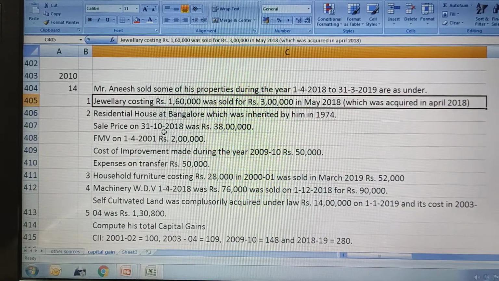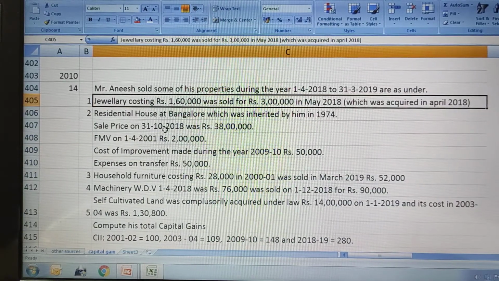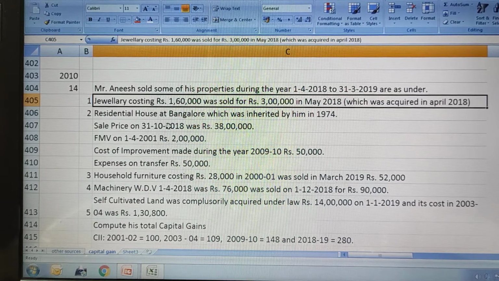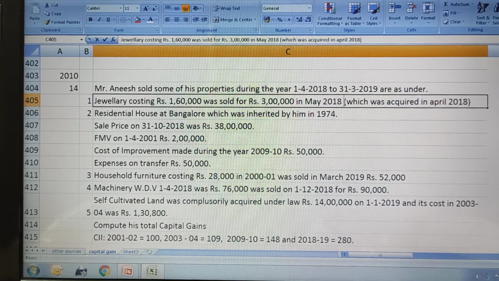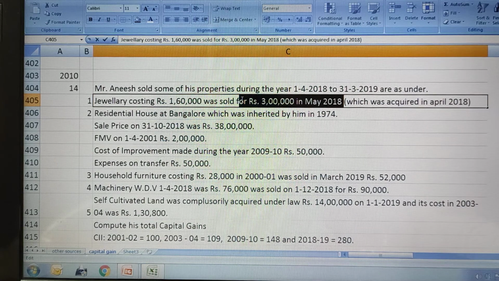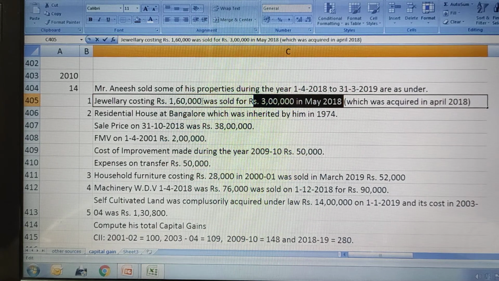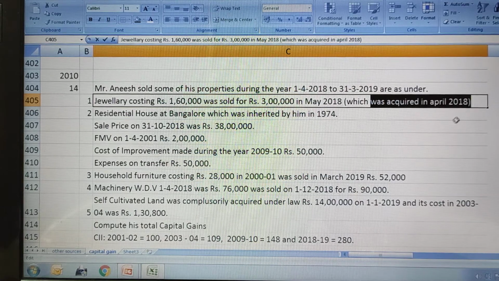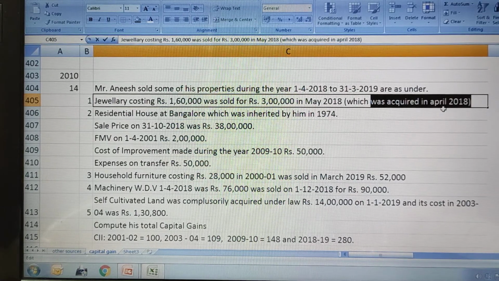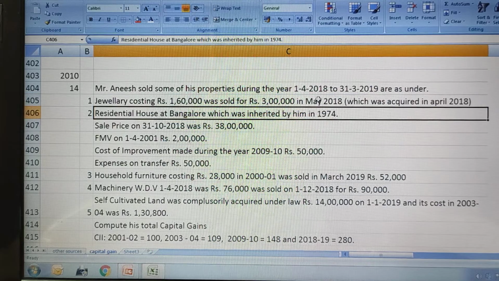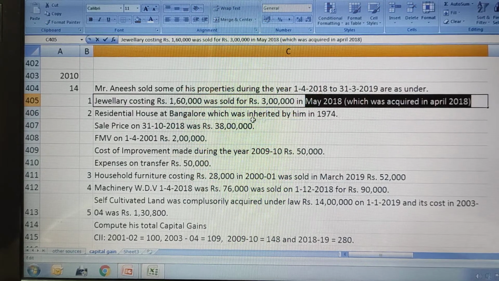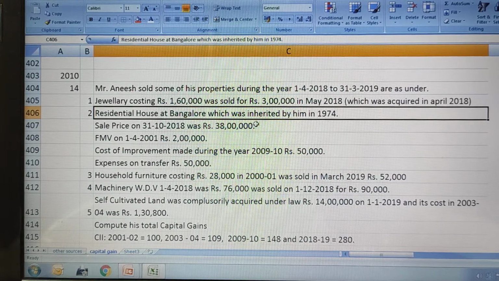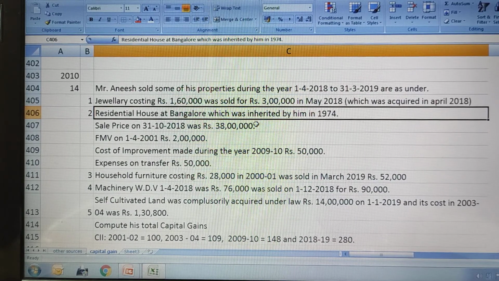The first property he sold is jewelry, costing rupees 1,60,000, sold for rupees 3 lakhs in May 2018. So in May 2018 he sold the jewelry for rupees 3 lakh. He purchased this jewelry for 1,60,000 in April 2018. Means in April he purchased, in May he sold. Within 1 month he sold the jewelry.